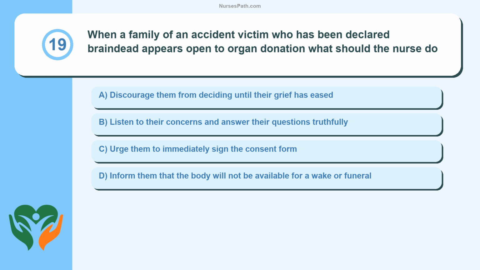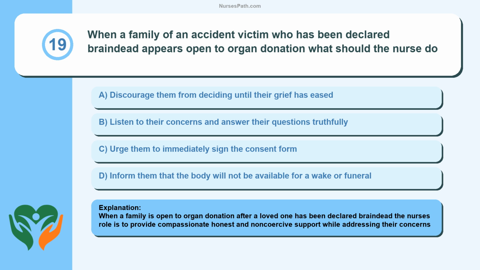Question 19. When a family of an accident victim who has been declared brain dead appears open to organ donation, what should the nurse do? Discourage them from deciding until their grief has eased. Listen to their concerns and answer their questions truthfully. Urge them to immediately sign the consent form. Inform them that the body will not be available for a wake or funeral. When a family is open to organ donation after a loved one has been declared brain dead, the nurse's role is to provide compassionate, honest and non-coercive support while addressing their concerns.